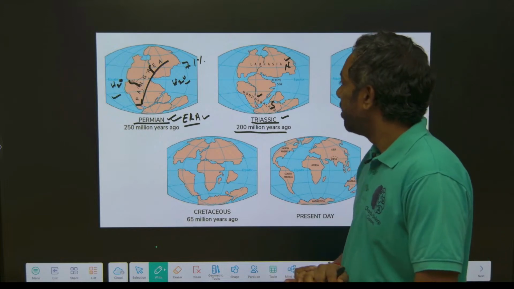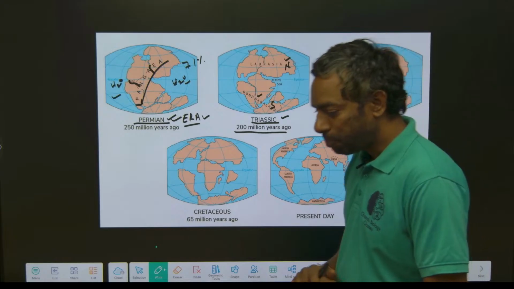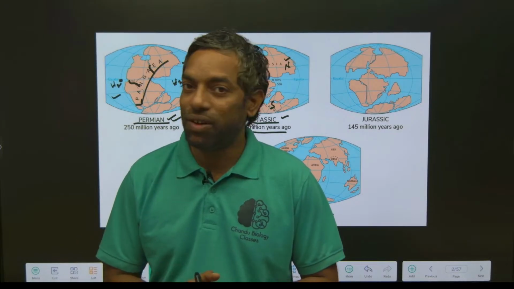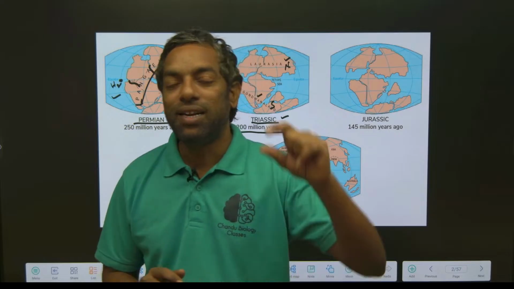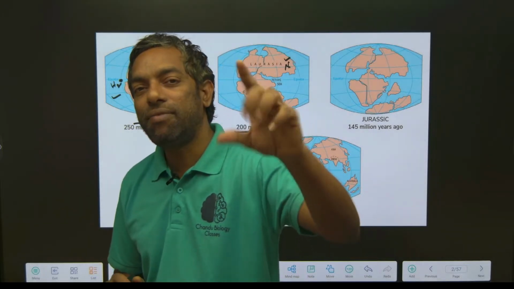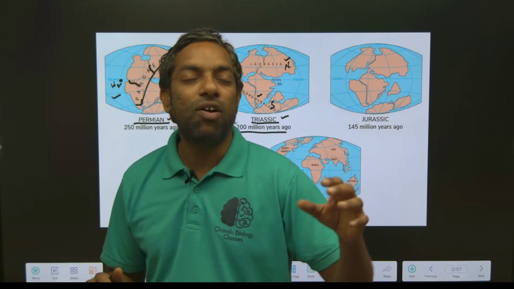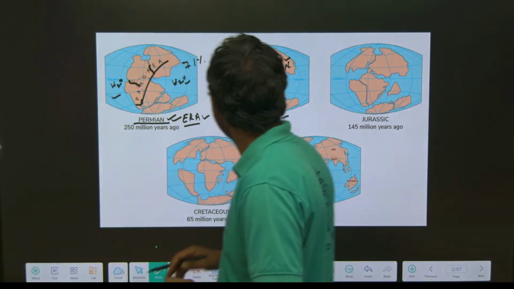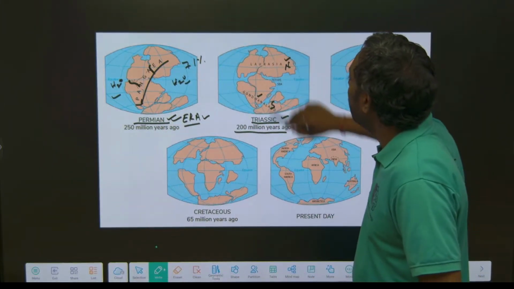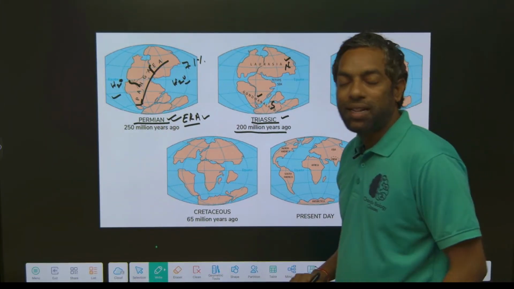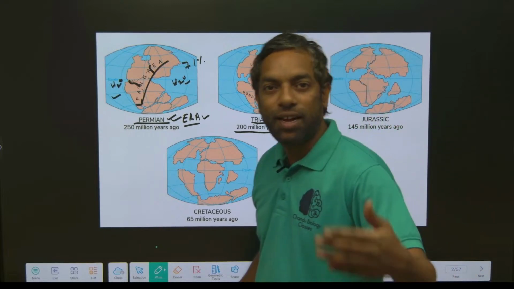Guys, there are some theories that describe how the oceans and continents were formed. That is the continental drift theory. I am going to explain the continental drift theory in the coming sessions, guys.